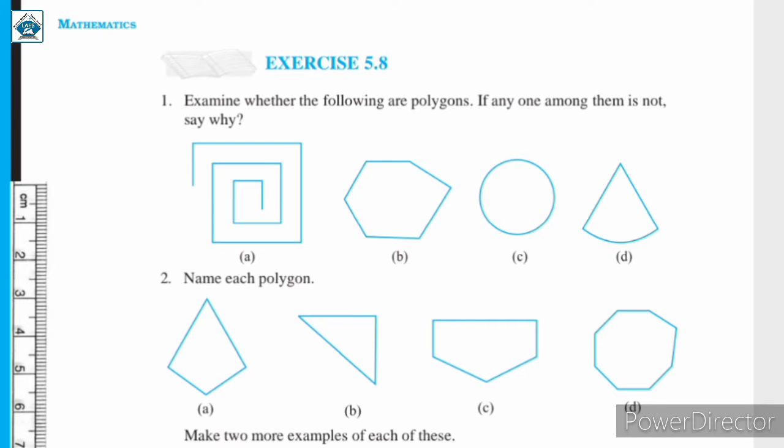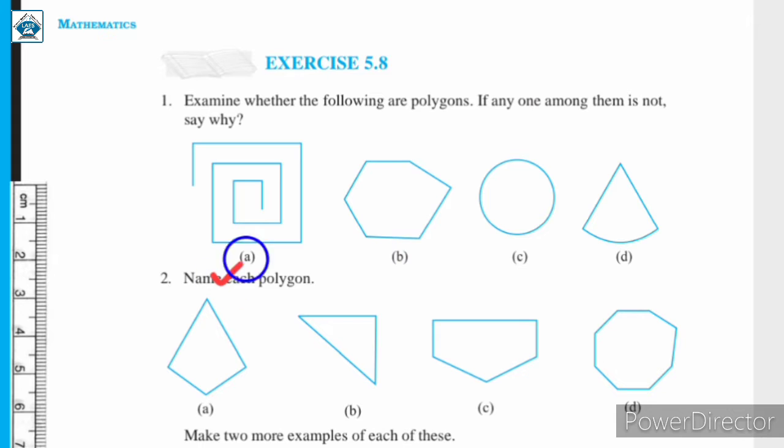Let us now begin exercise 5.8, question number 1. Examine whether the following are polygons. If any one among them is not, say why. So first of all, in this question we have to examine, that is check whether which of these figures are polygons. इनमें से कौन से polygons है ये check करना है. अगर कोई polygon नहीं है, then we have to state the reason. We have to say why it is not a polygon.